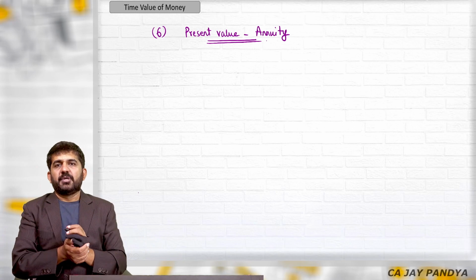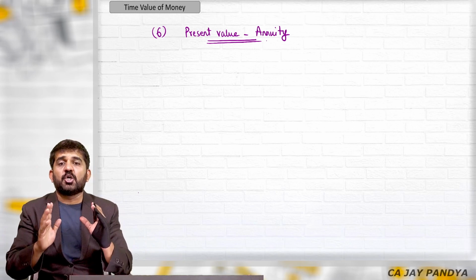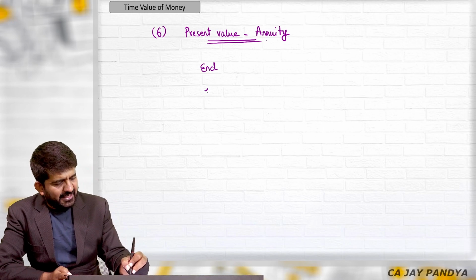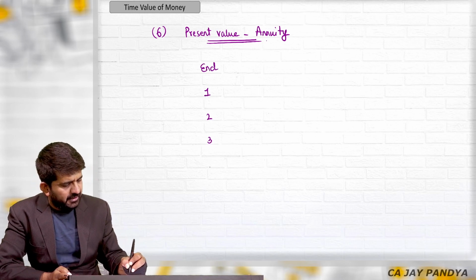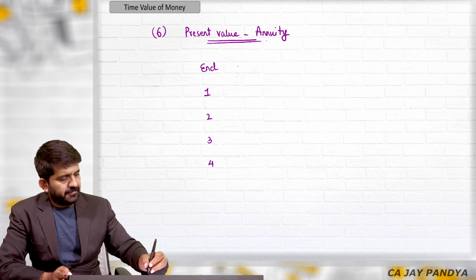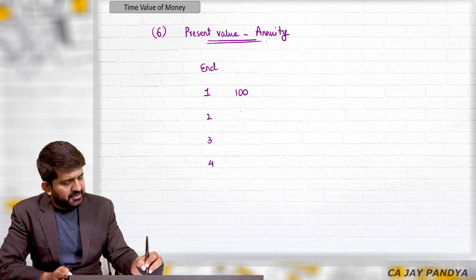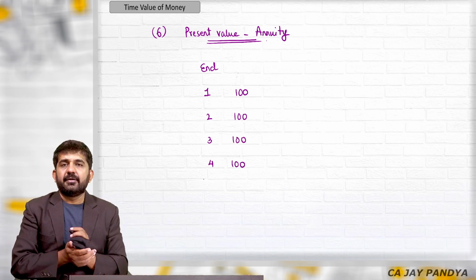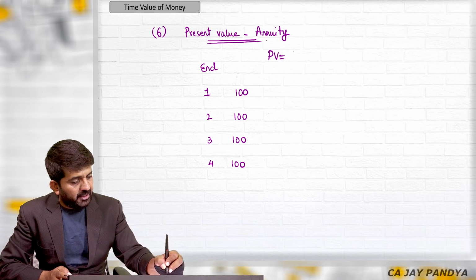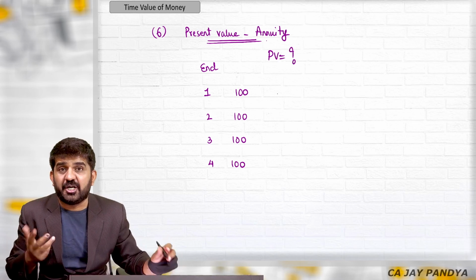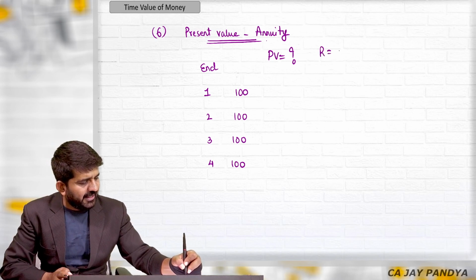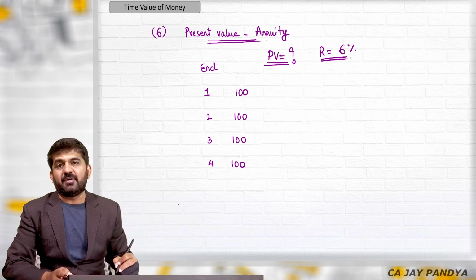but of annuity. What is annuity? As I told you, it is equal cash flows. So, if at the end of the first, second, third and fourth year, the amount is 100, 100, 100 and 100, I want to find out present value. Most important, you will have to see whether you want to find out present value or future value. And the rate of interest is, say, 6%. What will be my present value?